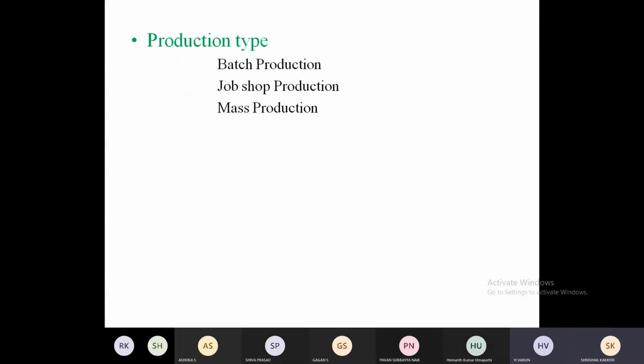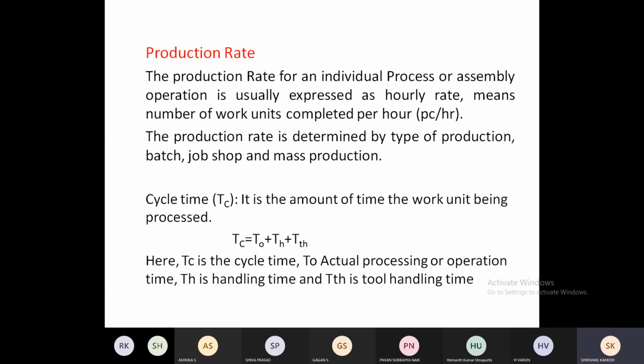Yes, sir. And see, all these terms I wanted you to understand, because in the next class we will be doing some problems. A numerical problem will be given, and it is very, very simple. Once you understand, you are directly going to add the numerical values and get the answer. Even calculators are not required. Okay, and what is the production rate?